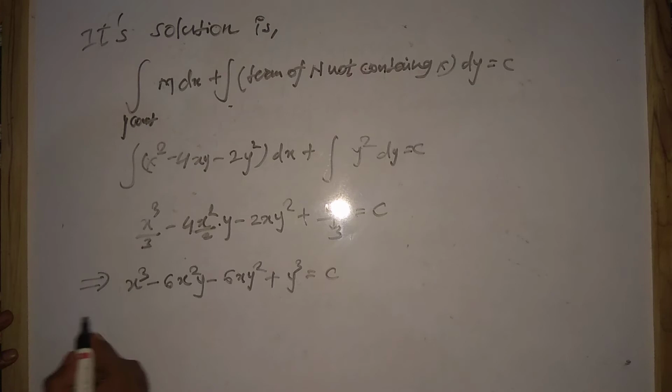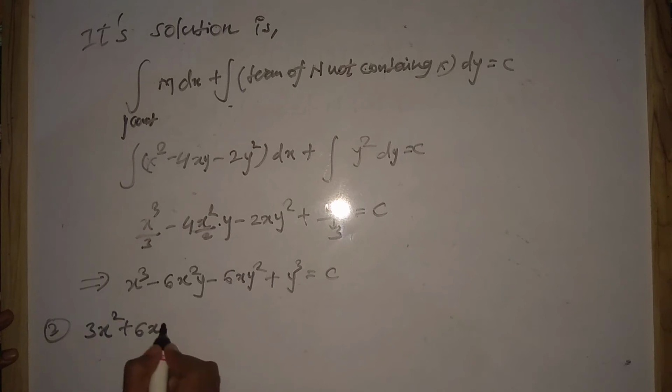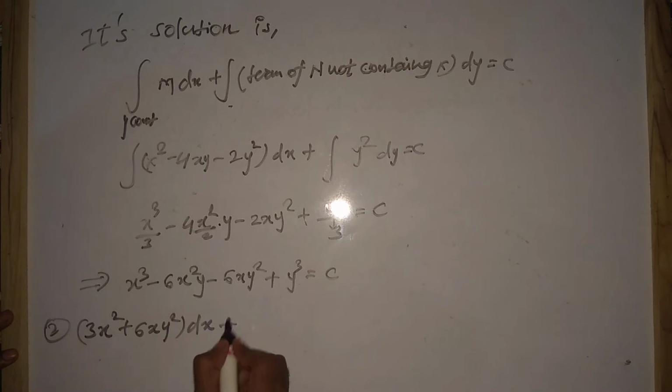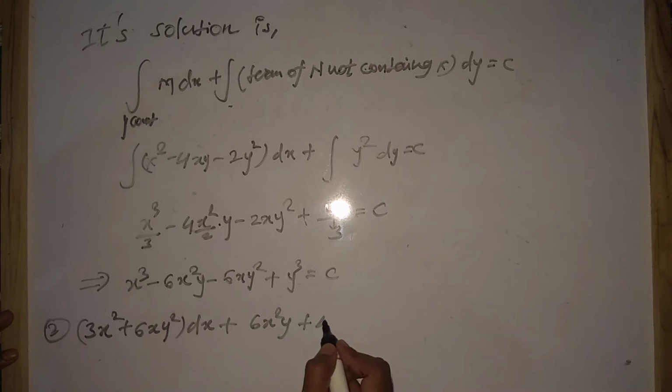We have the next numerical here: 3x square plus 6xy square dx plus 6x square y plus 4y cube dy equals to 0.